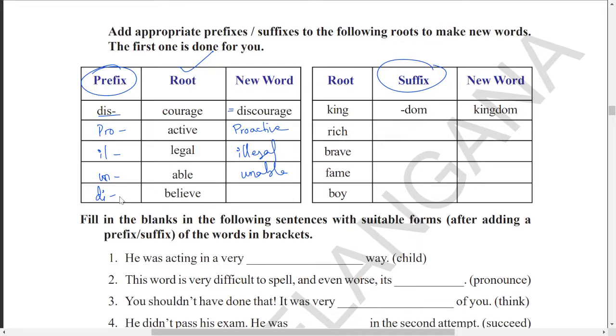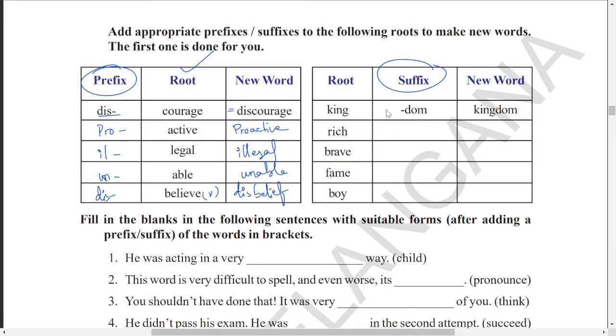Belief, but if you use belief there, that becomes wrong because belief is a noun and here believe is a verb. Believe is given, that is the verb form. Let us change this into the noun form and you can go with disbelief. Okay, that is the only possibility we have. So together we can go with disbelief.